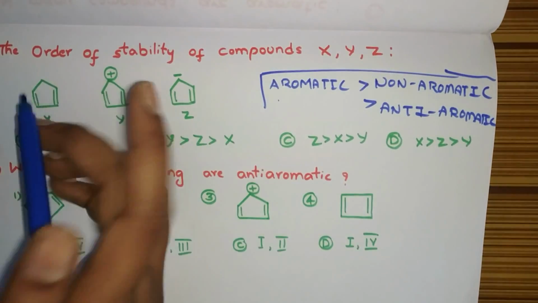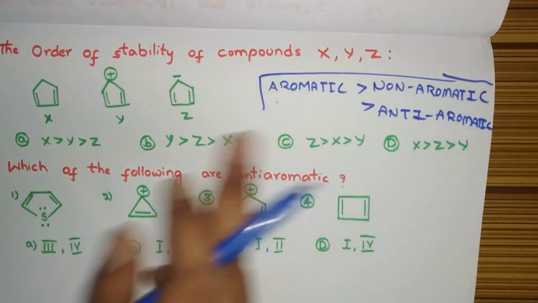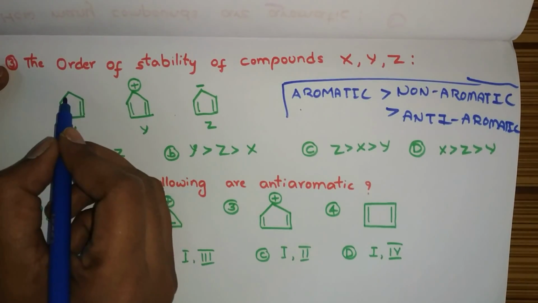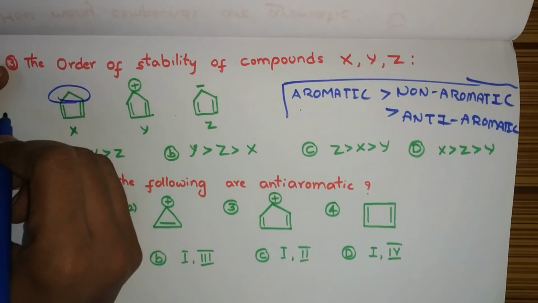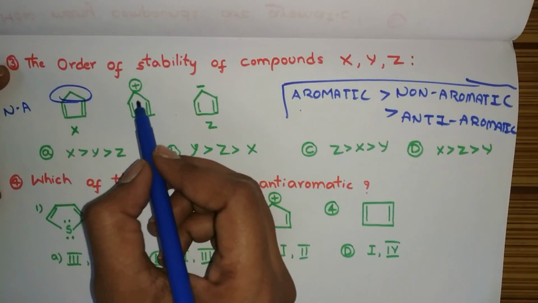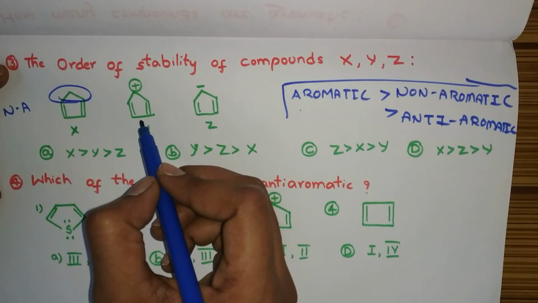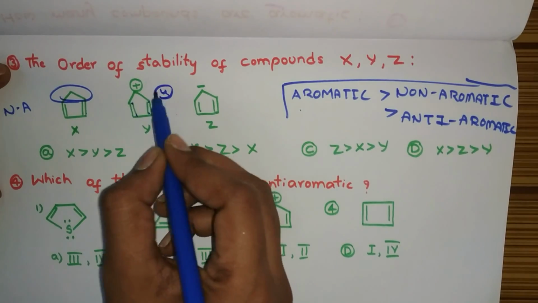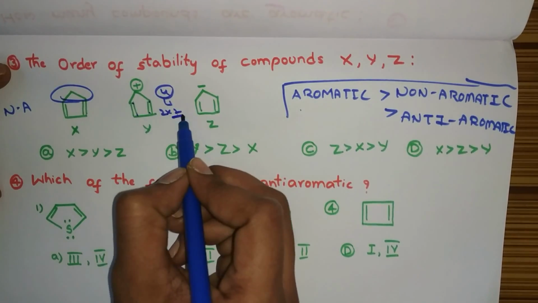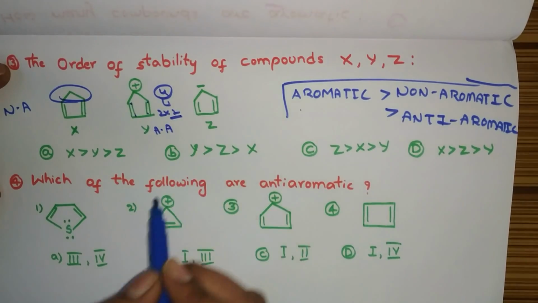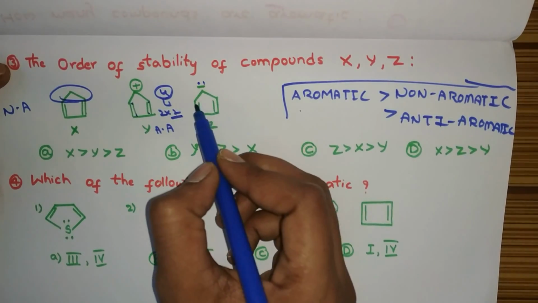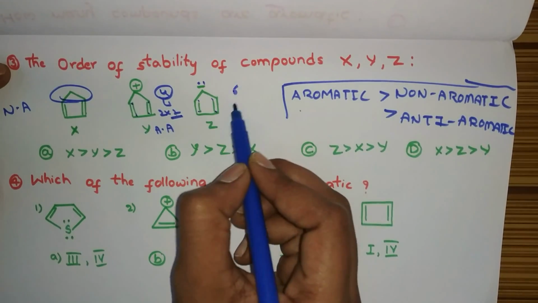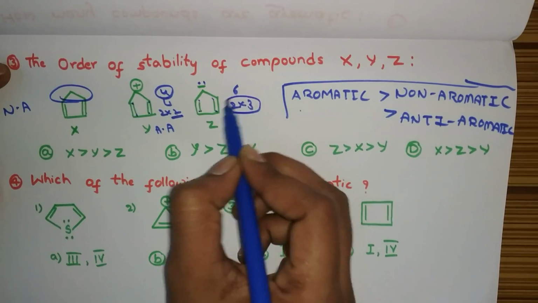See these examples. The order of stability of the compounds X, Y, Z. First, find which is aromatic and which is non-aromatic. Is there conjugation? No. Here there is no conjugation. So it is non-aromatic. And see here, is there conjugation? Cyclic? Yes, yes. And how many pi electrons? 4 pi electrons. 1, 2, 3, 4. 4 pi electrons can be written as 2 into 2. Even multiple. Even multiple in the sense anti-aromatic. And see here, it is a negative charge having a lone pair of electrons. 1, 2, 3, 4, 5, 6. 6 we can write as odd multiple, and it is aromatic.